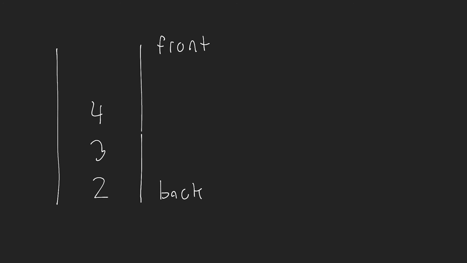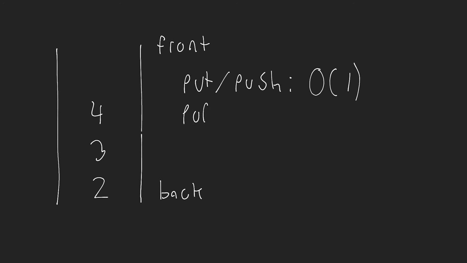All right, so what are the names of these operations? Well, the first operation is known as put or push, okay? This is essentially stacking elements or adding them on top. We want this to happen in constant time. We then have pop or get, okay?